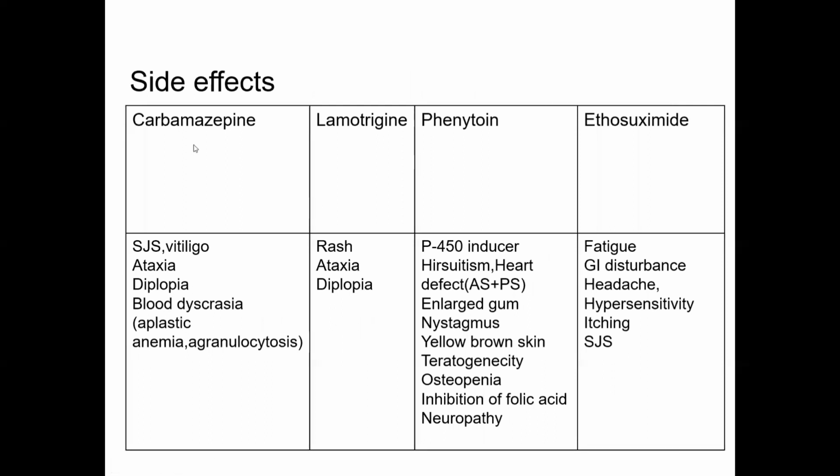At first, we can discuss carbamazepine. The most important side effects of carbamazepine, all of you know, are rash, Stevens-Johnson syndrome, vitiligo, most commonly Stevens-Johnson. Another is ataxia, another diplopia, and one other important is blood dyscrasia, mostly aplasia and agranulocytosis. So you can remember by RAD, R-A-D.